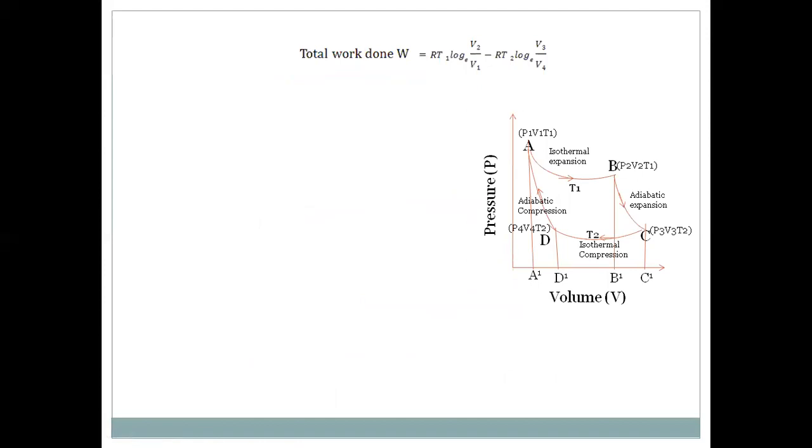Now, to calculate the relation between V1, V2 and V3, V4, we take the adiabatic process. In this diagram, BC is an adiabatic expansion. In an adiabatic process, the relation between T and V is TV power gamma minus 1 is equal to constant.